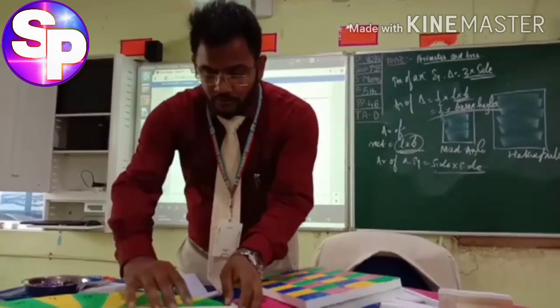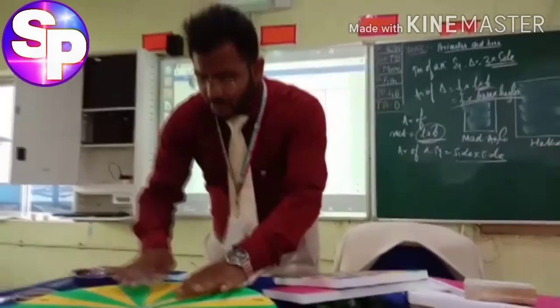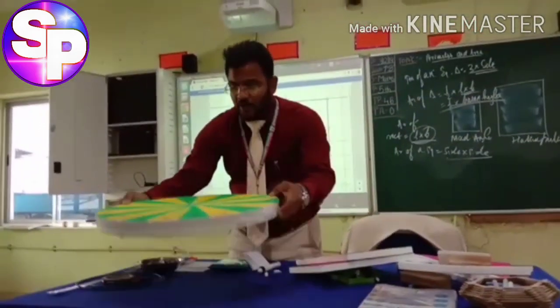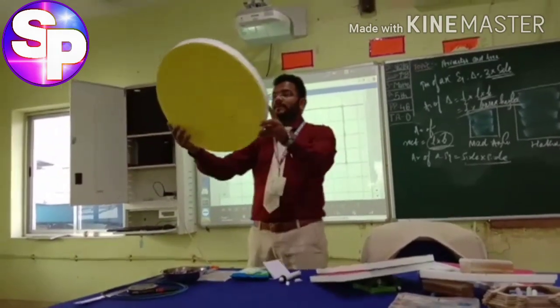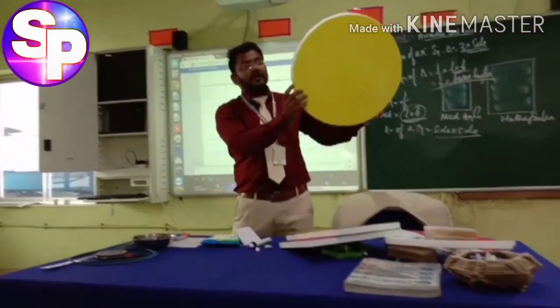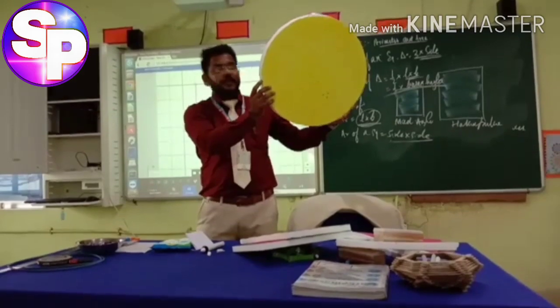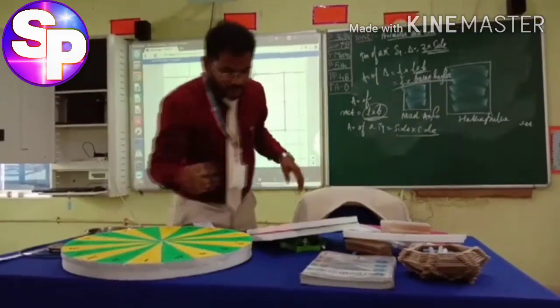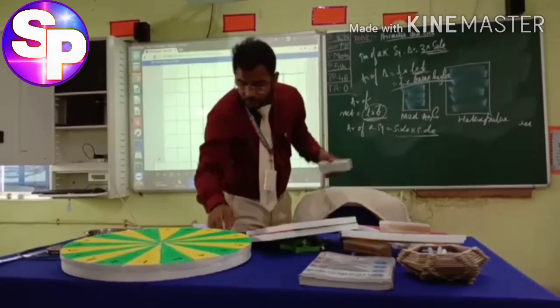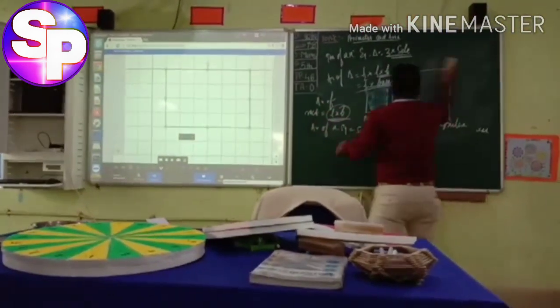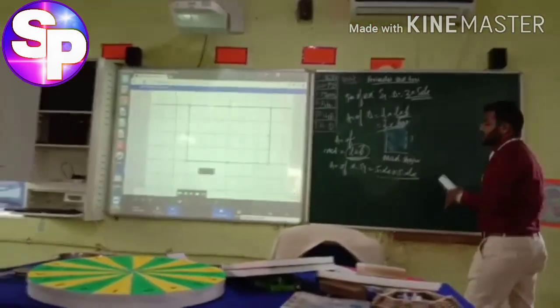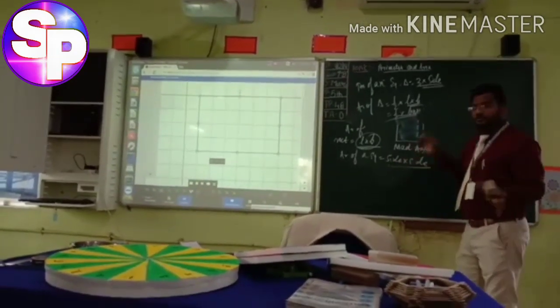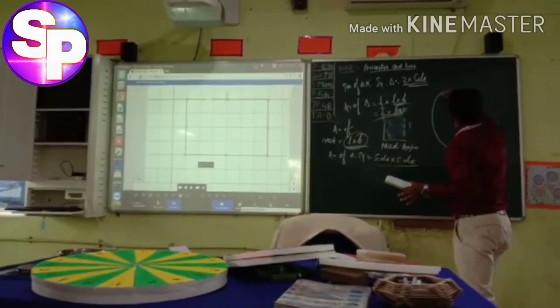Yes. We will discuss a new figure, that you already know. What is this called? Circle. What is this called? Circle. Circle. Very good. So it is a circle. So let me draw the figure circle on the whiteboard or the board first. Let us divide it as we already know.